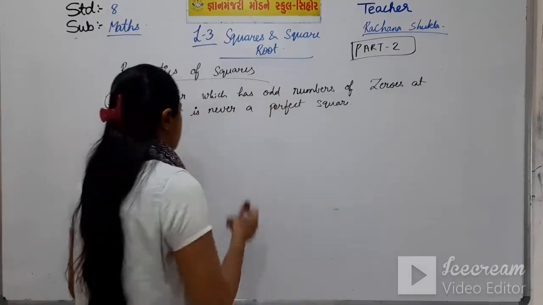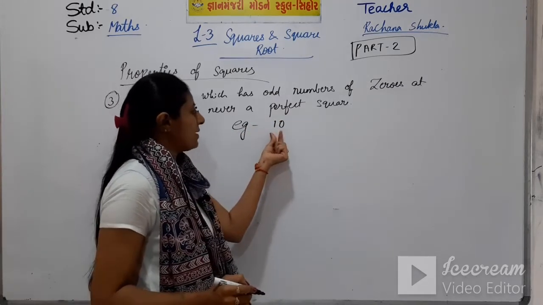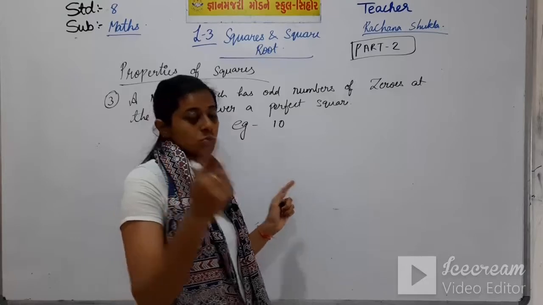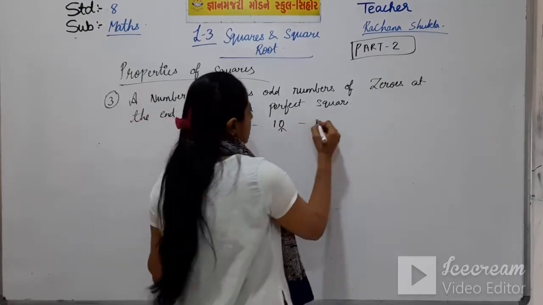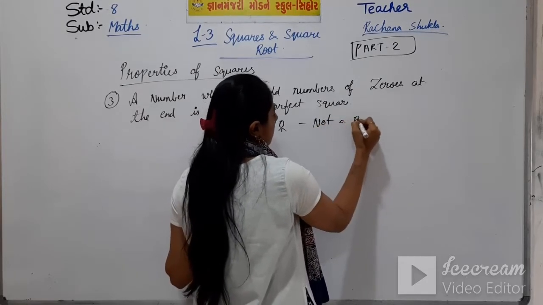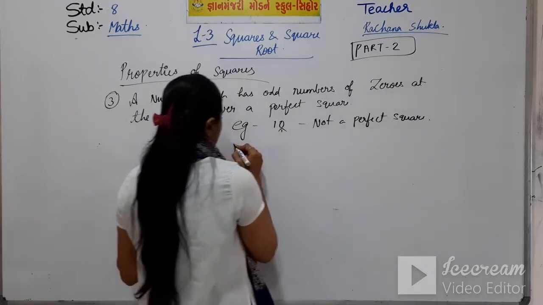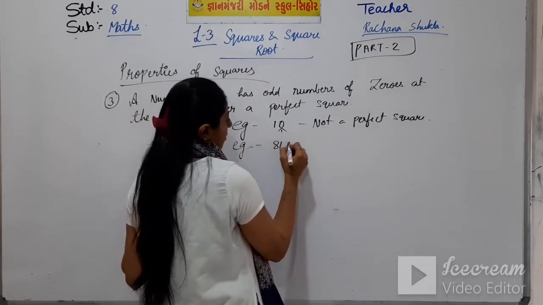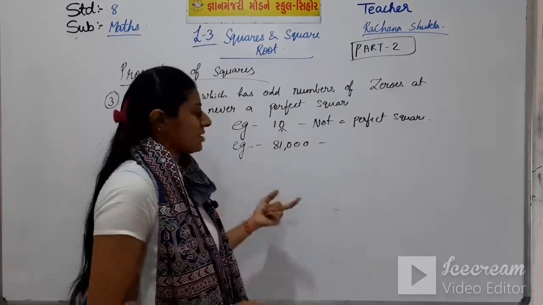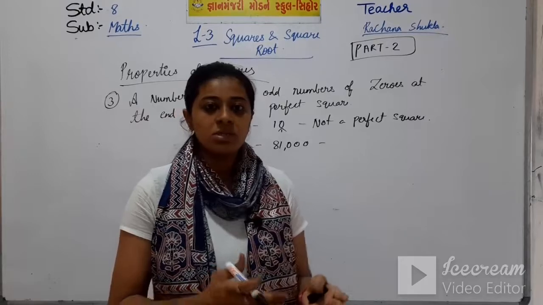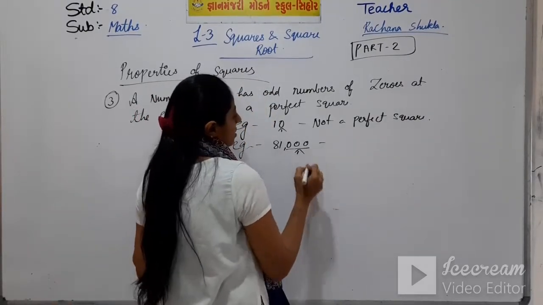What does it mean? See, if I take the example of 10, in 10 there is an odd number of zeros, that is only 1 zero. So it is not a perfect square. Then I can take the example of 81,000. If the question is to check whether 81,000 is a perfect square or not, it has 3 zeros.